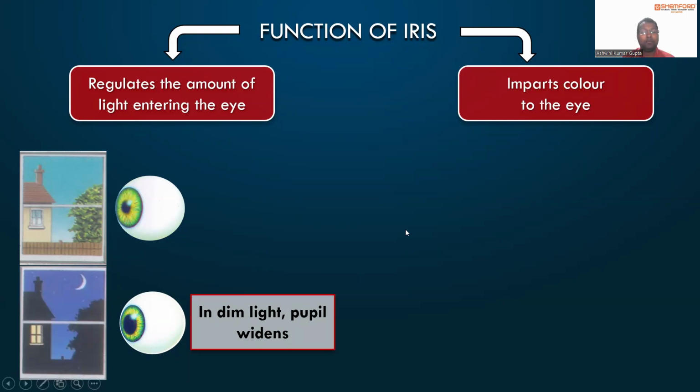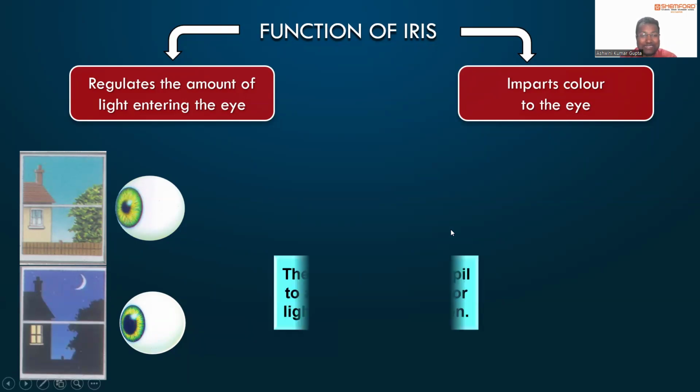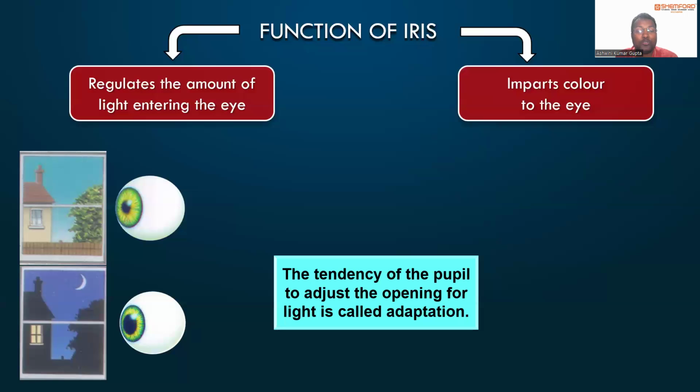Now, in dim light, the pupil widens. So the tendency of the pupil to adjust the opening for light is called adaptation. See, various terms we will be discussing. Number one, adaptation. Another word that will come to us is accommodation. We will discuss that again in the coming time. Accommodation we will also learn. But before that, here is a term that is called adaptation. What is adaptation? The tendency of the pupil to adjust the opening for light.